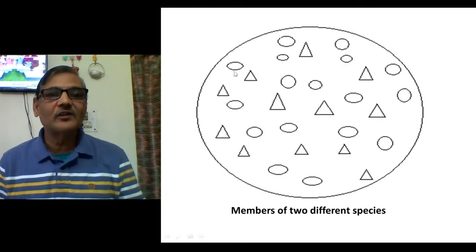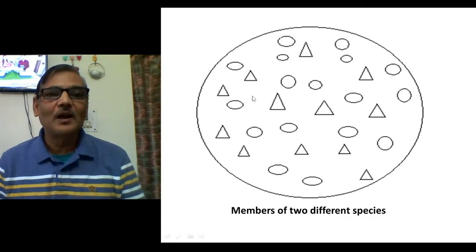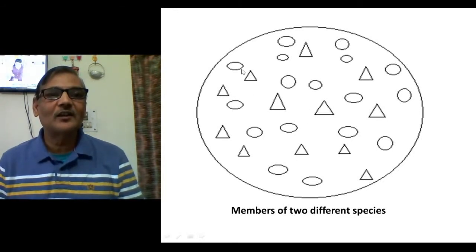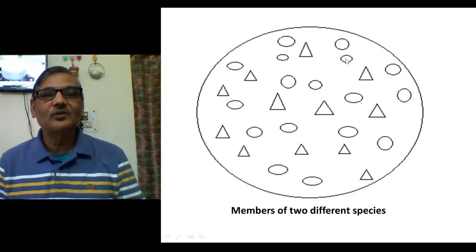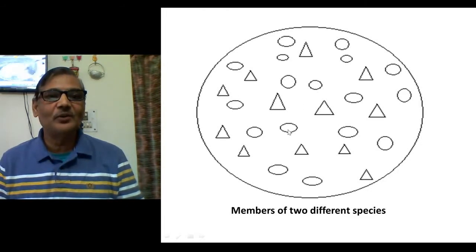So let us understand this aspect through this diagram. I have made a very simple diagram here in which these circles are there. The individuals shown in the circles belong to one species. They are genetically very similar to each other, they can mate among themselves and produce fertile offspring, and they are isolated from the other individuals which are shown in triangles.